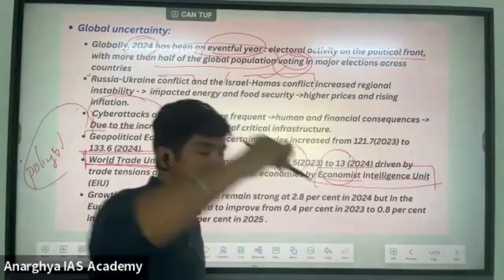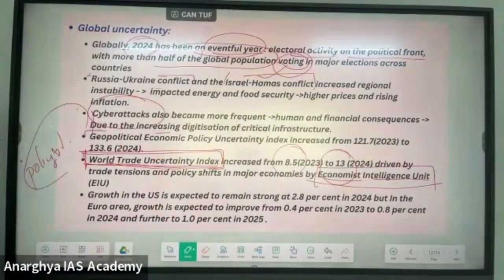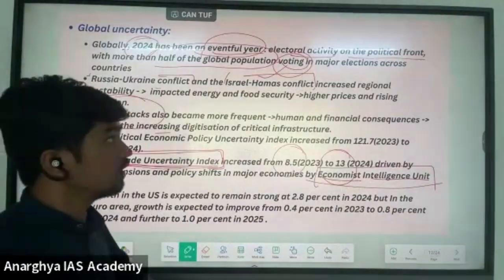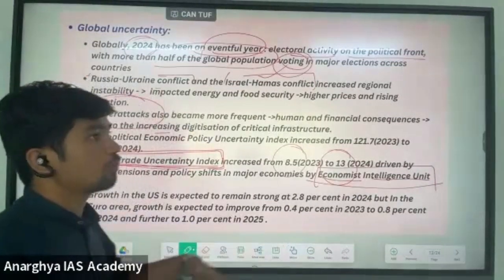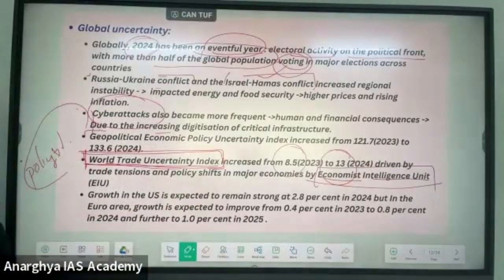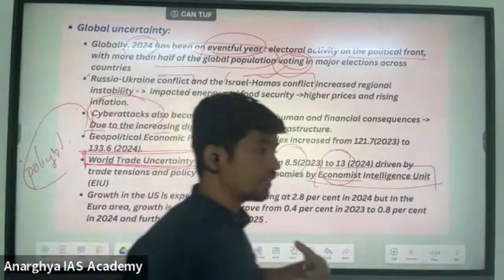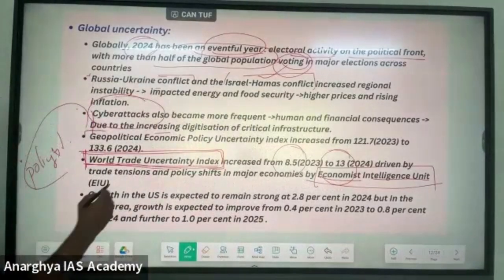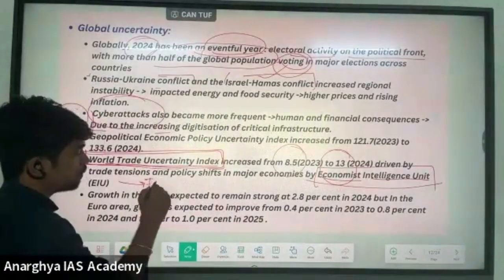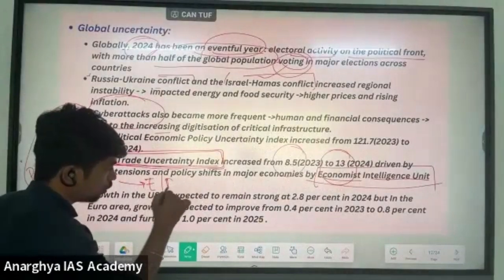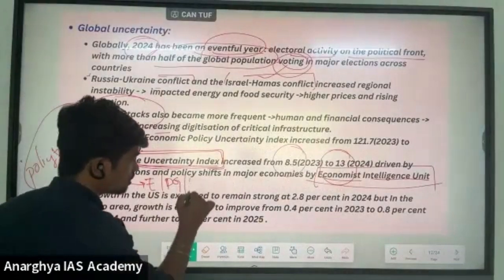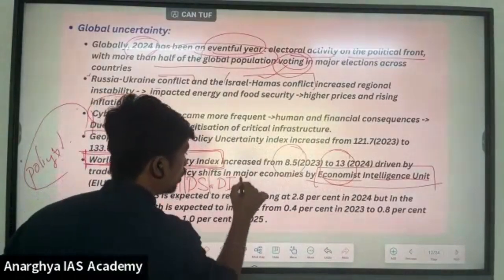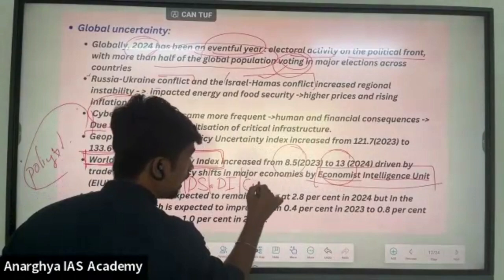These two indexes prove what the economic survey is saying: that day by day the global economy is becoming uncertain. So the economic survey says we should focus on our domestic economy, domestic growth, domestic savings, domestic investment, and citizens' health.